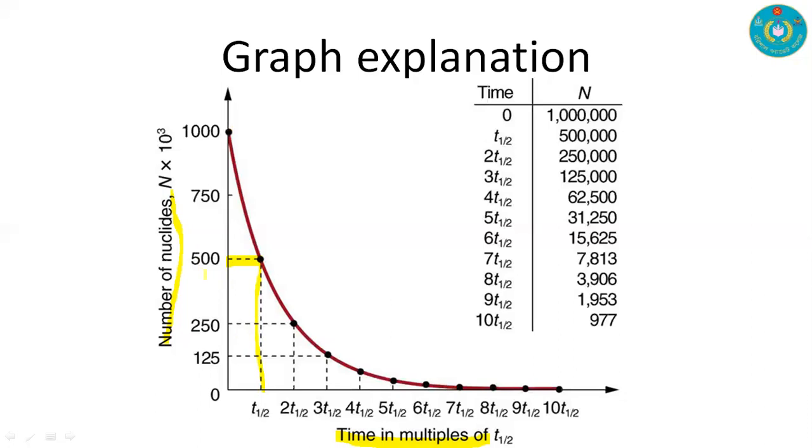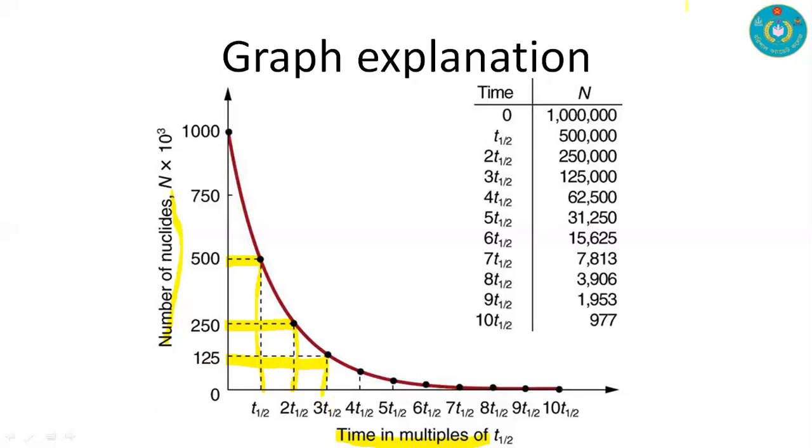This is the first half life. After the second half life, it goes from 500 to 250, that is 250 is the number of nuclei, and this is the second half life. After the third half life, it became 125, and that is the third half life.